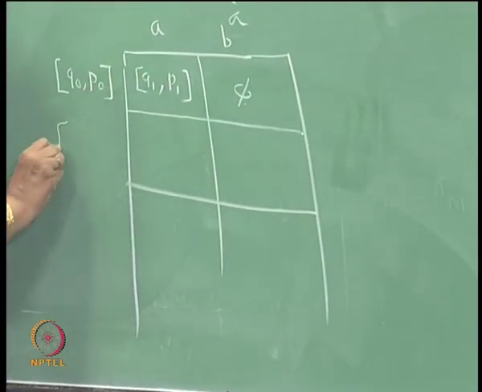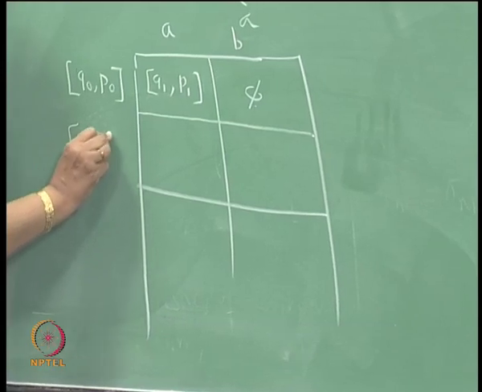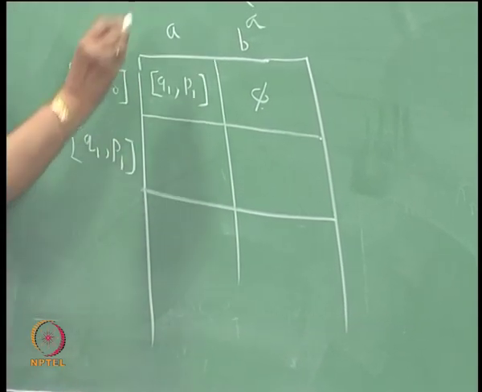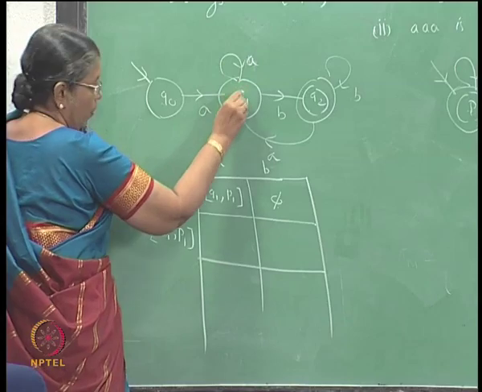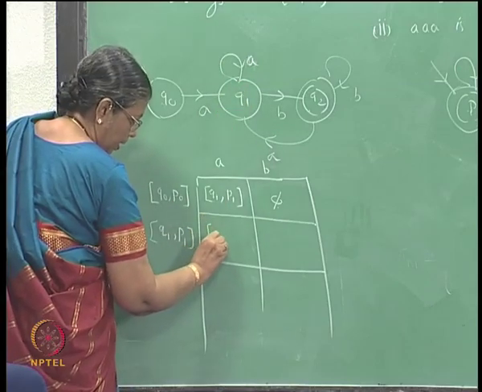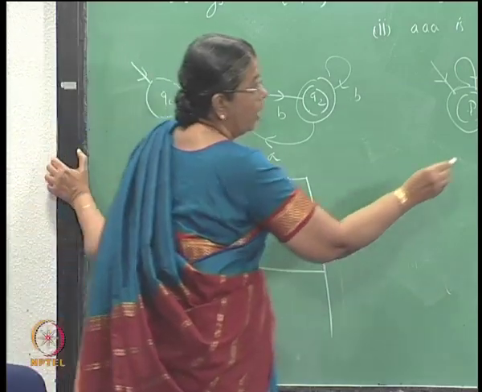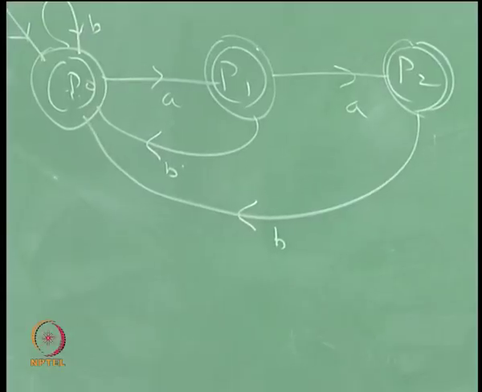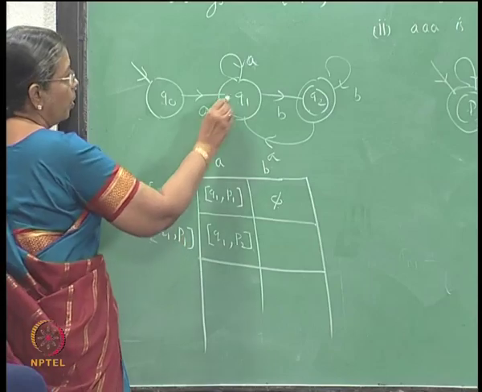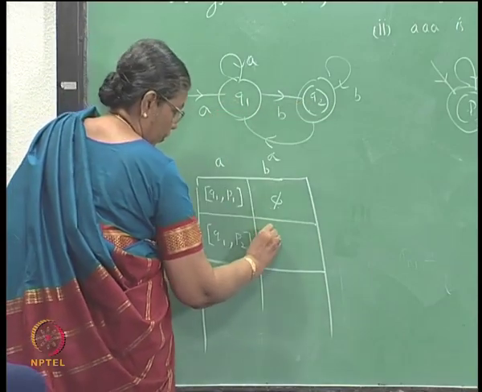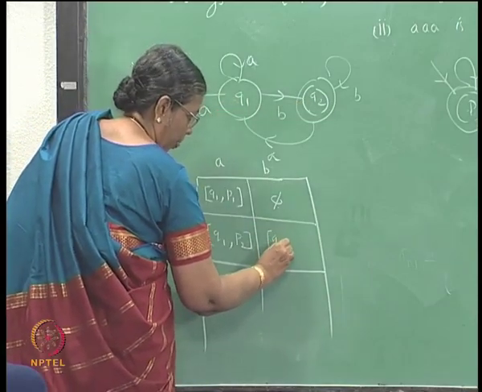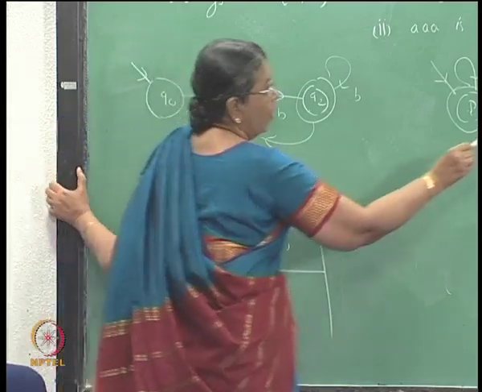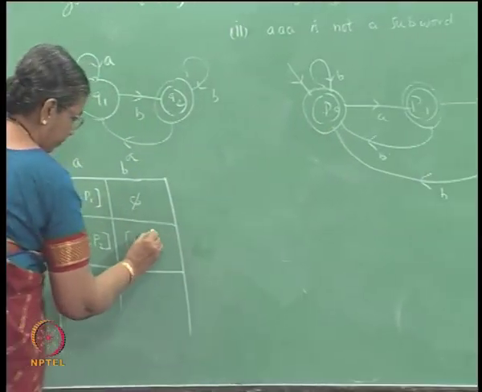Then taking this pair Q1 P1, from Q1 if you get a you go to Q1, from P1 if you get a you go to P2, from Q1 if you get a B you go to Q2, from P1 if you get a B you go to P naught.